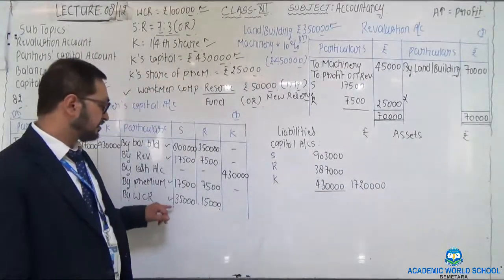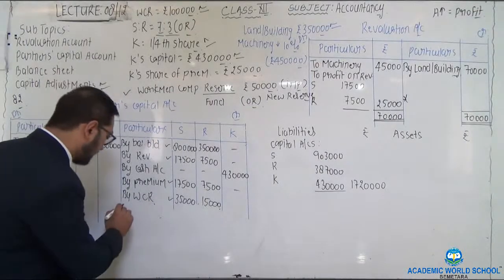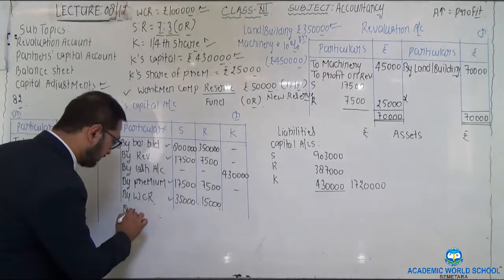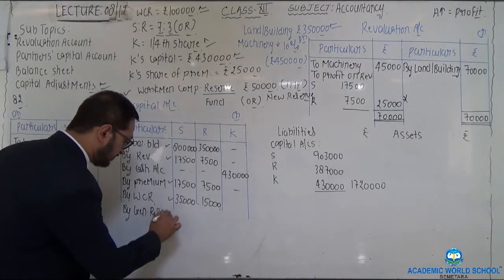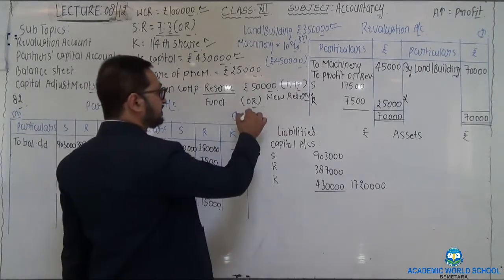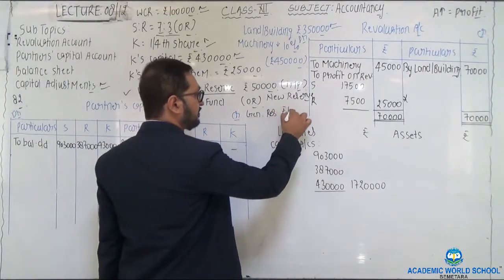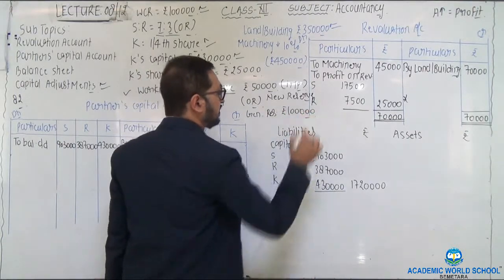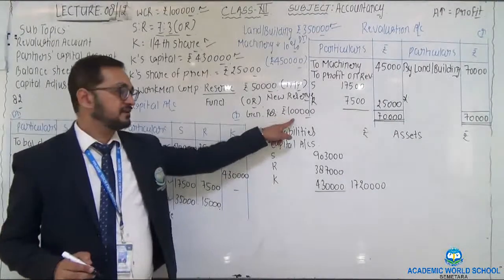After the distribution of workman compensation reserve, next, which is given in the balance sheet, one more item is there, that is general reserve. As we all know, general reserve or all types of reserve is to be distributed between the partners in their respective old ratio. General reserve of rupees 1 lakh is given in the question.